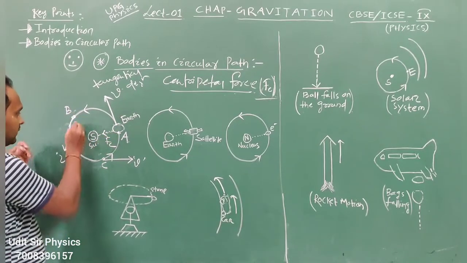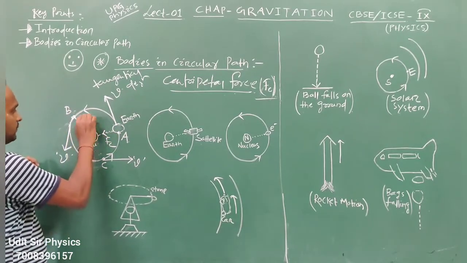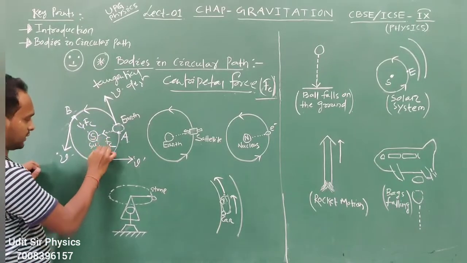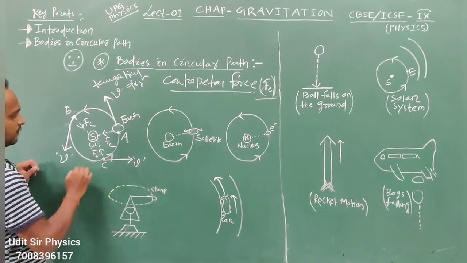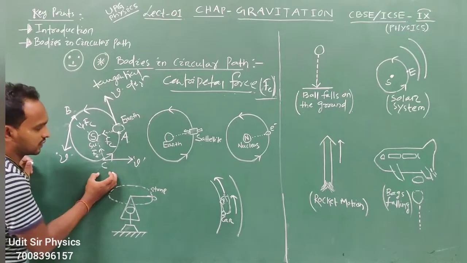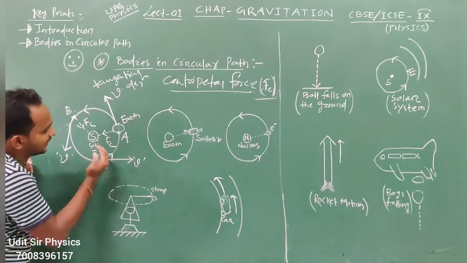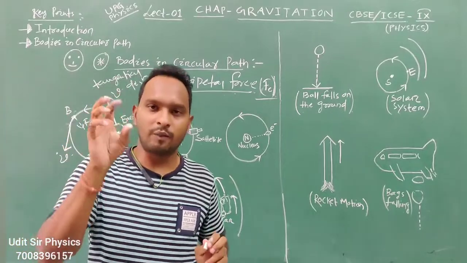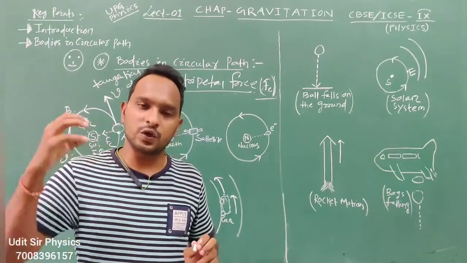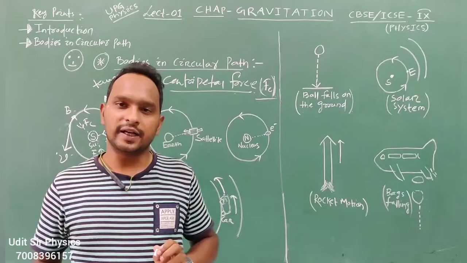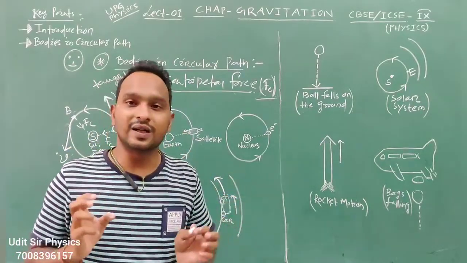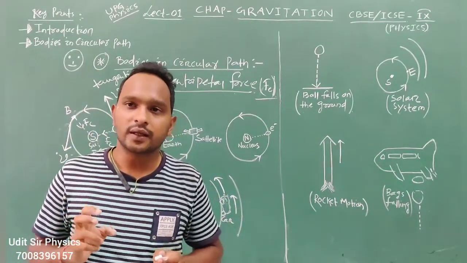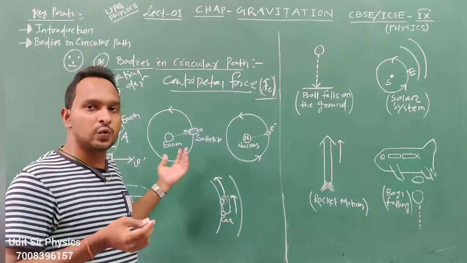At this point also, the centripetal force is directed towards the center. Always keep this concept in your mind: a centripetal force is always towards the center.